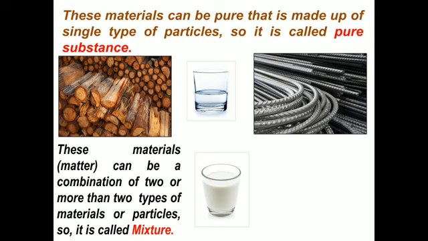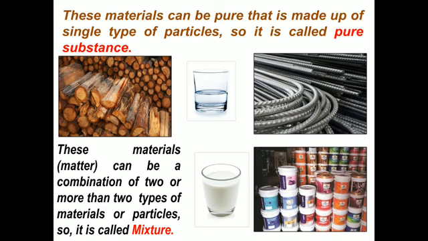Paint is also a mixture available in our surroundings. And salty water, or water in which we add sugar, also becomes a mixture.